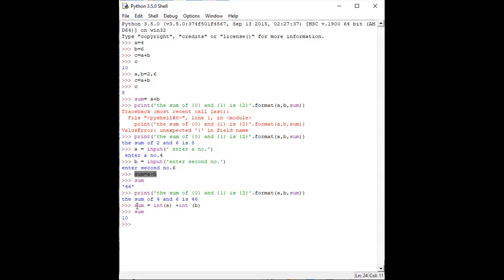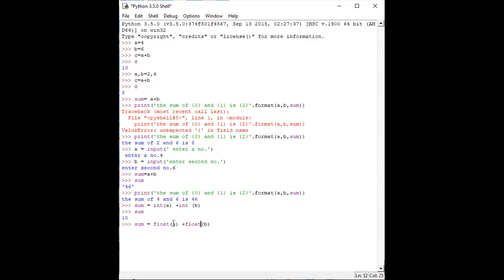So that's why I modified this statement, where sum equals int a plus int b. I am just maintaining whether it is integer or float. As my values are 4 and 6, it is an integer type of value. I can also write float here. If I want something generalized, then I can write float, because in float both the integer and float cases will be handled.